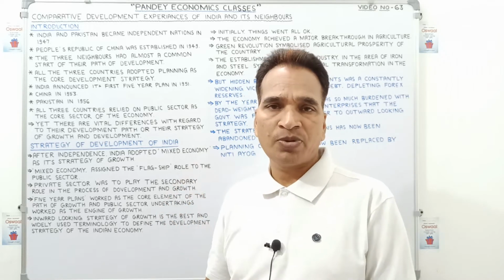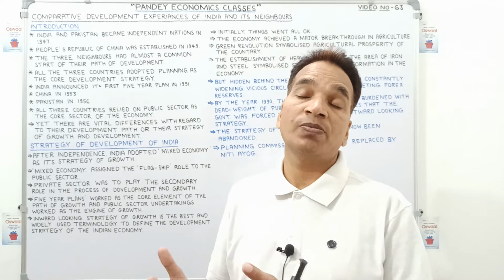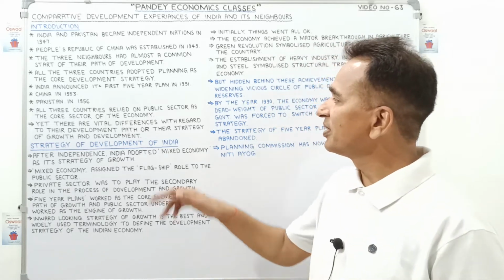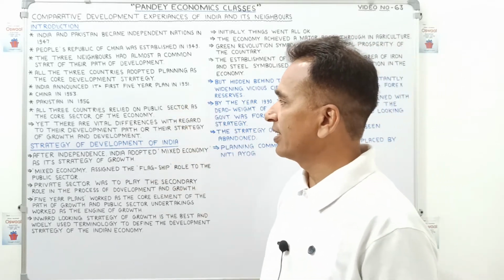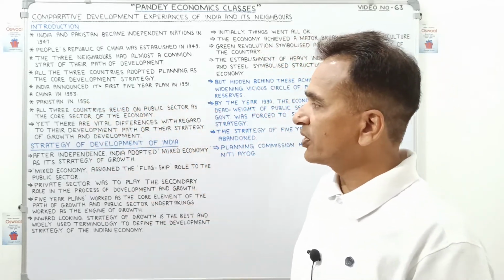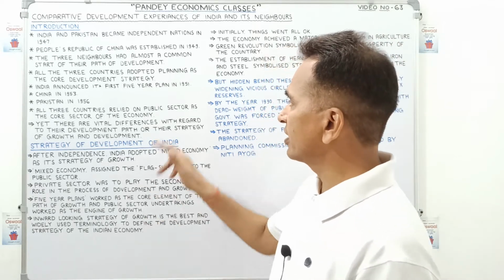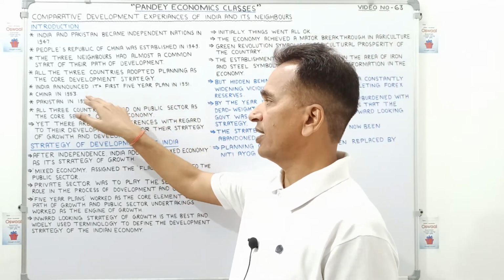India prepared its first Five-Year Plan through the Planning Commission, and the Planning Commission started the first Five-Year Plan in 1951. I am talking about India. China launched its first Five-Year Plan in 1953 and Pakistan in 1956, 5 years after India and 3 years after China.